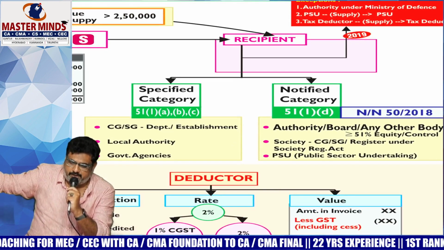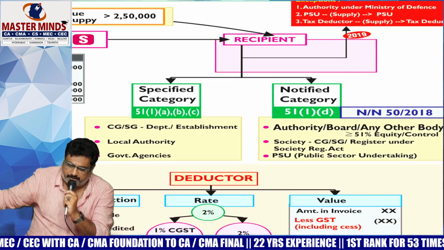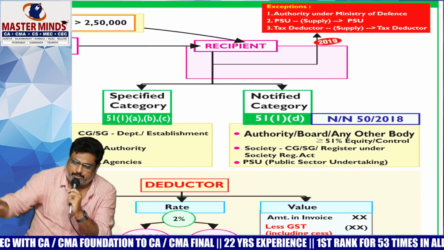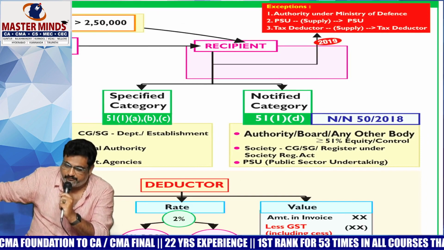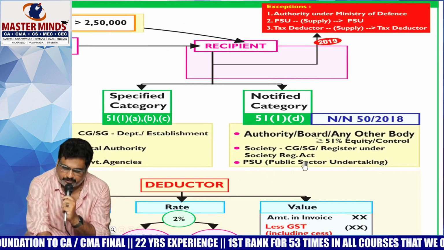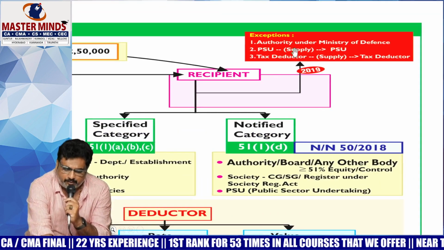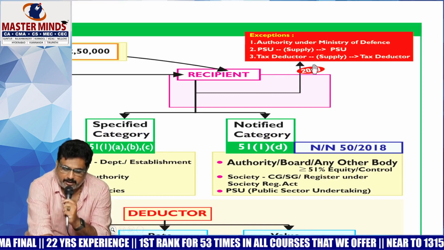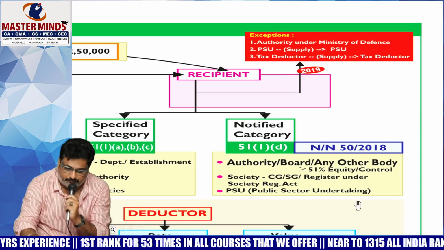3 specified, 3 notified. 3 specified: government, local authority, government agency. Notified: authority where the government has more than or equal to 51% of voting power, society, PSUs. But there are relaxations: Ministry of Defense, and one PSU to another PSU, where both are internal matters. In those cases, TDS is not required.